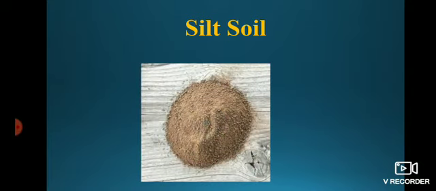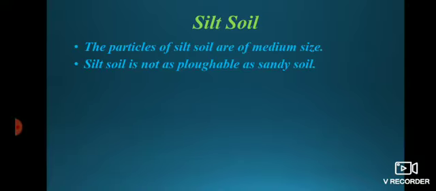The next type of soil is silt soil. Okay, this is the image of silt soil. Next we will see the properties of silt soil. The particles of silt soil are of medium size. Silt soil is not as ploughable as sandy soil. It means when we are farming, it is not as easy as sandy soil. Sandy soil we can plough easily, so this is not as easy.